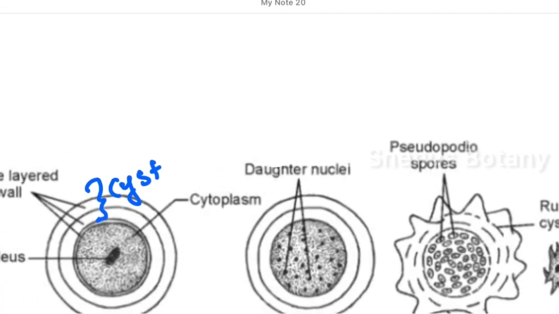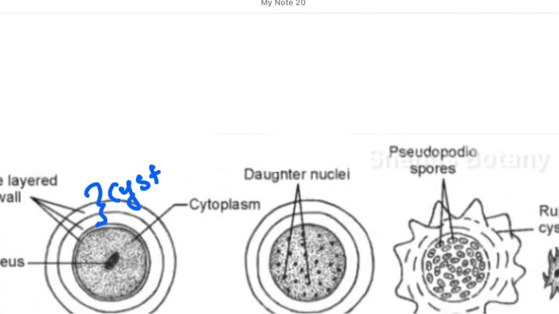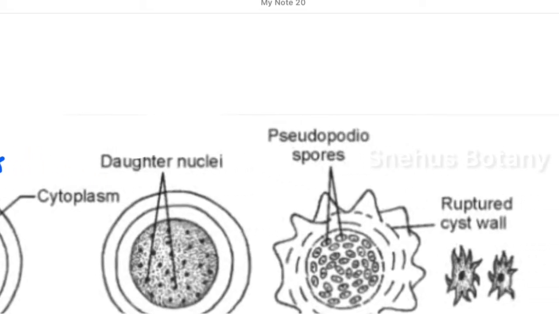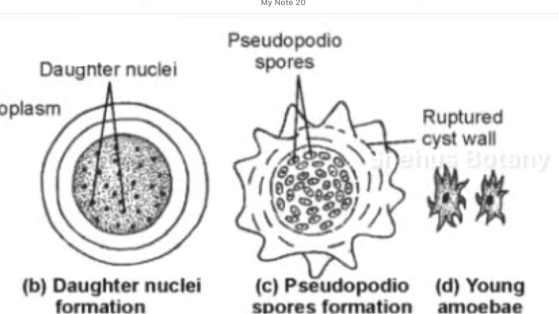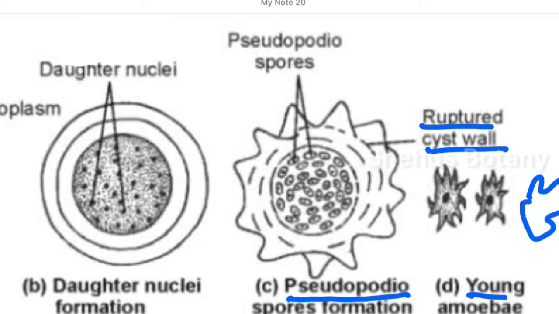So the amoeba withdraws its pseudopodia and forms the cyst, so it tides over unfavorable conditions. During favorable conditions, this amoeba undergoes multiple fission, so it produces many small amoeba-like structures called pseudopodiospores. Now the cyst wall will break and release young amoeba.